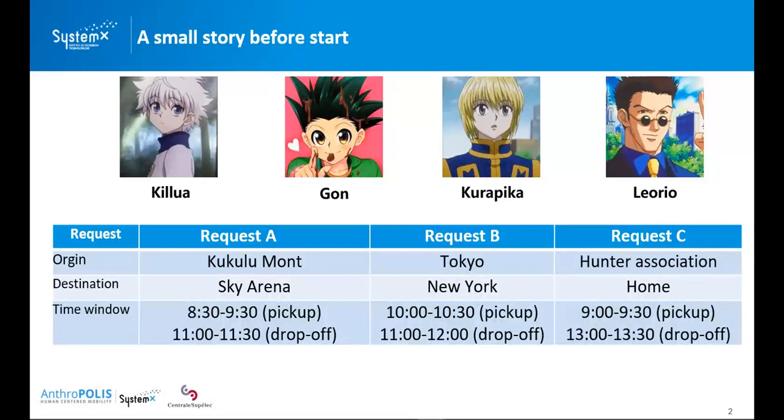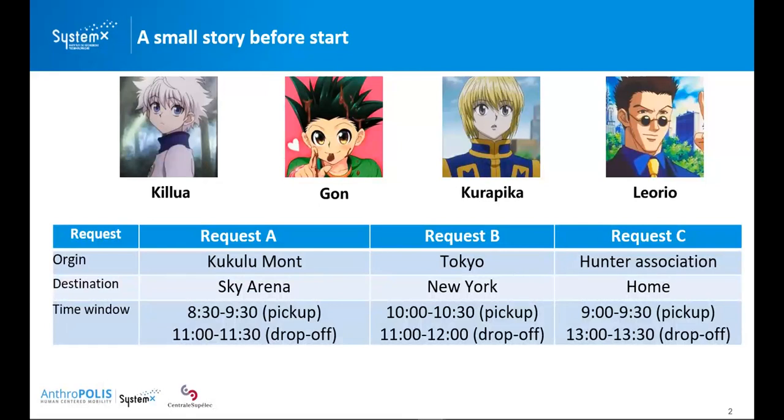Kurapika has a mission to fulfill in New York. So he has passed a transportation request that he wants to travel from Tokyo to New York, and here is his expected time window for being picked up and dropped off. Leorio has a doctor's examination tomorrow, so he wants to return home to prepare for the examination.